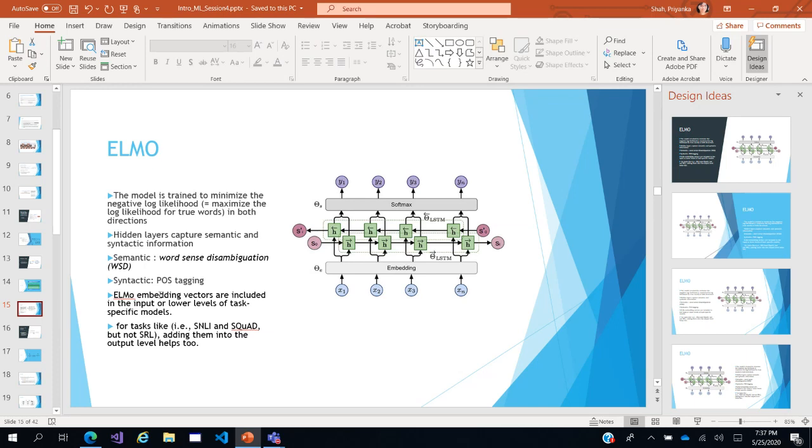Okay, and finally, when the output is available, it could be used for a task such as SQuAD, which is question and answer. SNLI is Stanford Natural Language Inference. It could also be used for other language modeling sentence completion tasks too, though not in very effective ways.